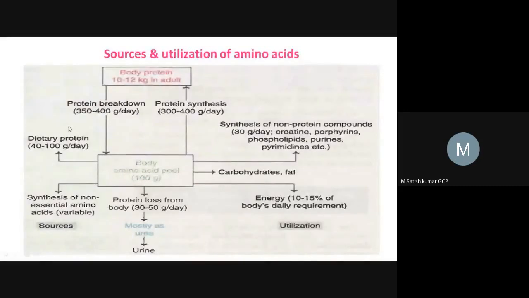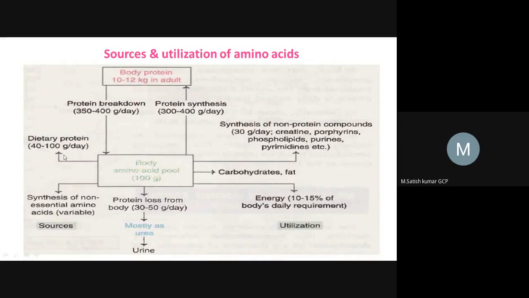Endopeptidases and exopeptidases are used for digesting the dietary proteins in our digestive system. Dietary proteins are one of the important sources for the amino acid pool, which is created every day, so it is very essential. These dietary proteins will not be stored; they will just be digested.